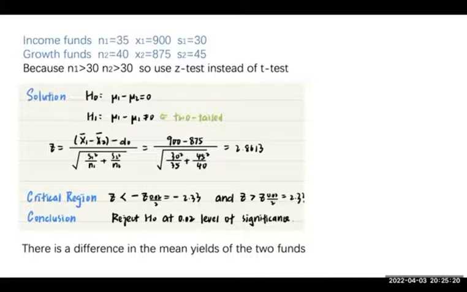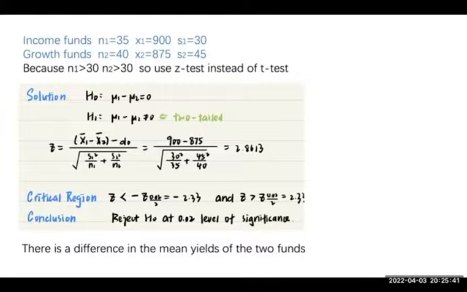For the income funds, N1 is equal to 35, X1 is equal to 900, S1 is equal to 30. For the growth funds, N2 is equal to 40, X2 is equal to 875, S2 is equal to 45.